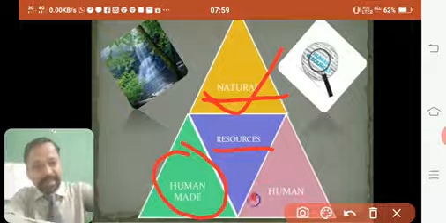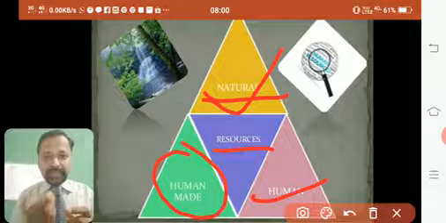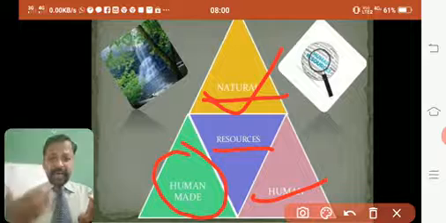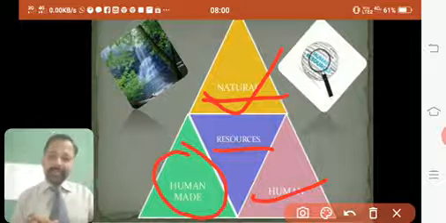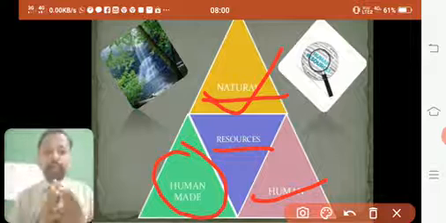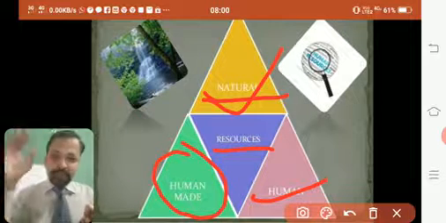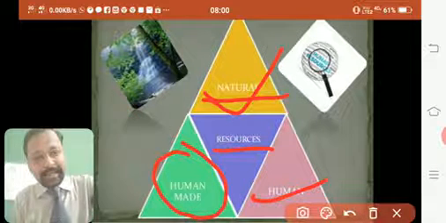Now next is human resources. This is very important because many times students get confused between human made resource and human resource. I have seen in my class also, they think that human resources is the same as human made resources. No, it is totally different. Now I hope you have understood what is a natural resource and what is a human made resource. Now we will see what is a human resource.